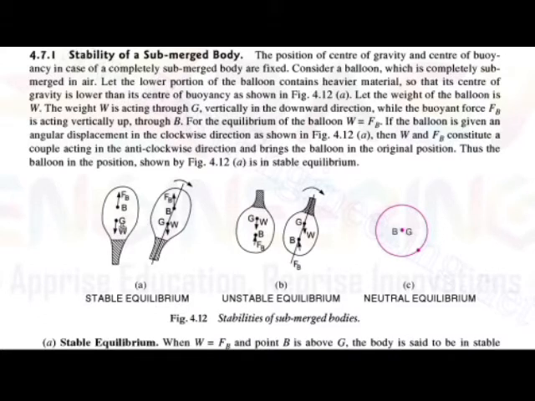So here the weight is acting through G, the center of gravity, and it is in the vertically downward direction.